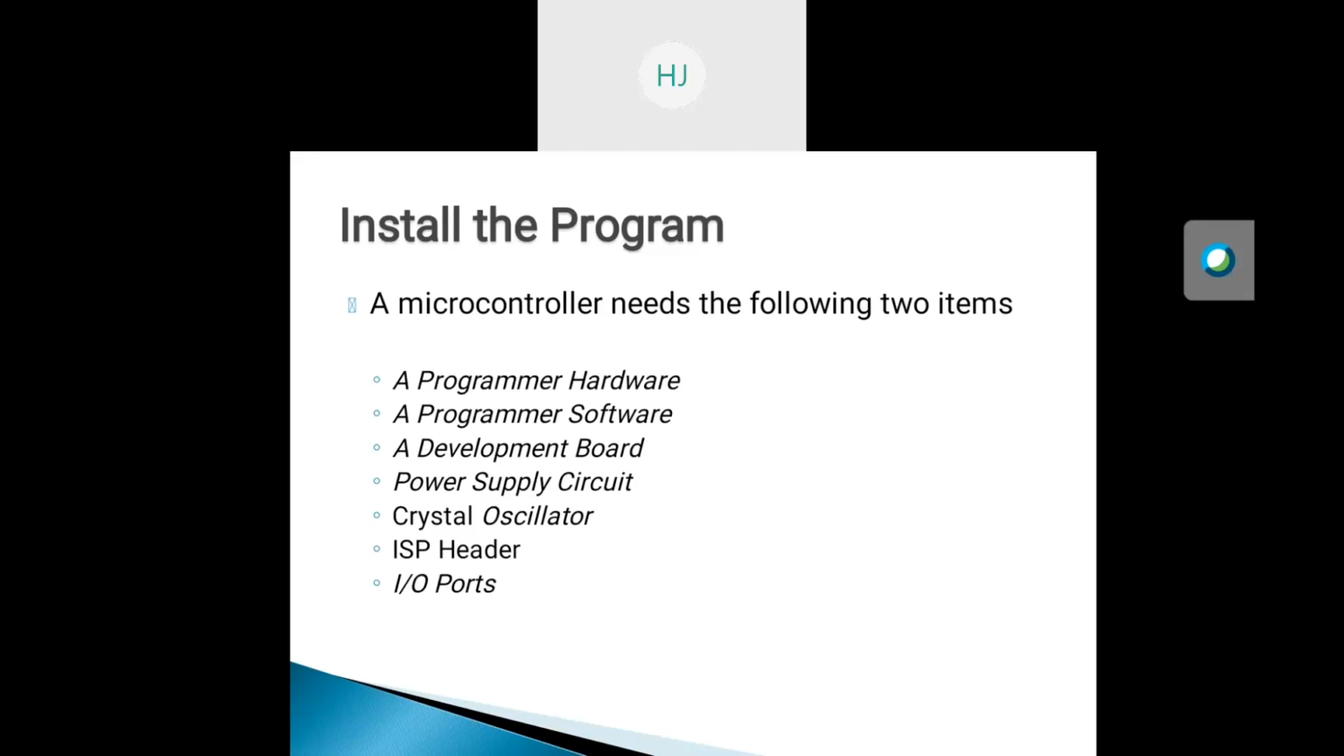Next is the ISP headers. ISP header is used to modernize the program of the MCU, microcontroller unit, without removing it from the board. There, the programmer is linked using a cable with the microcontroller unit.